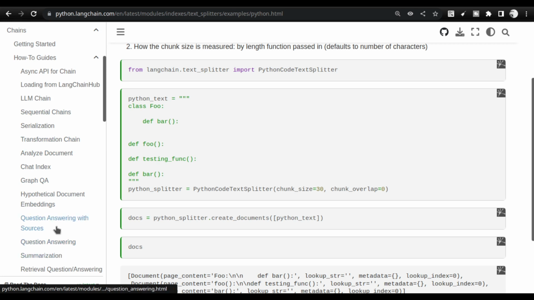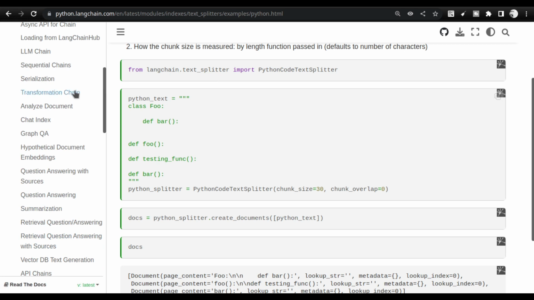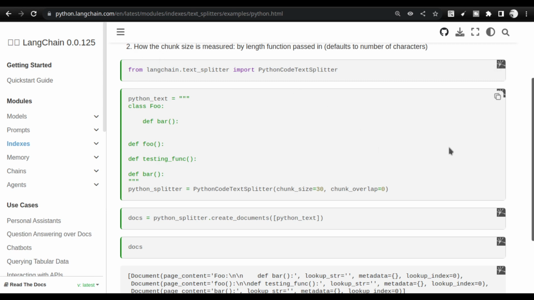You can use these chains to do question answering on the document, analyzing the document. You can do a lot of things actually. For that, we first need to do this step. I'll be covering that separately, but I wanted to show you the purpose, why we are doing that.